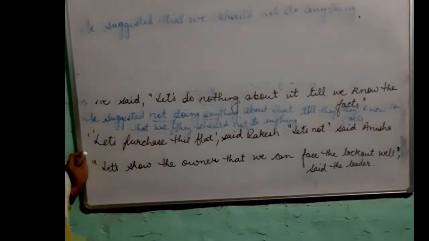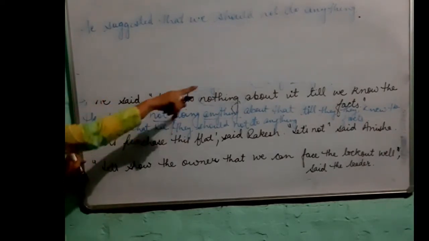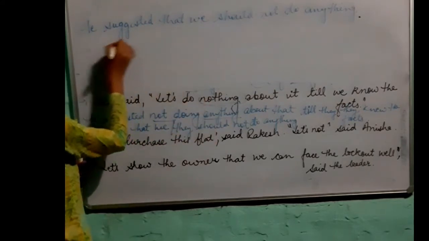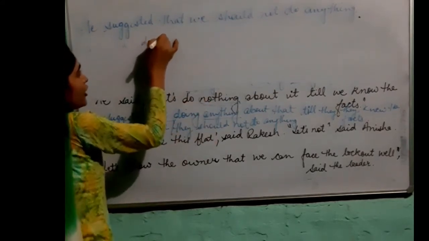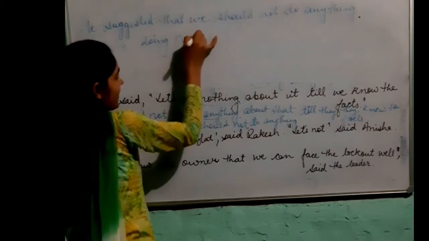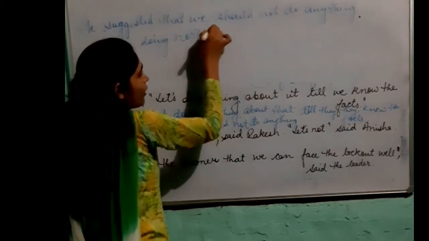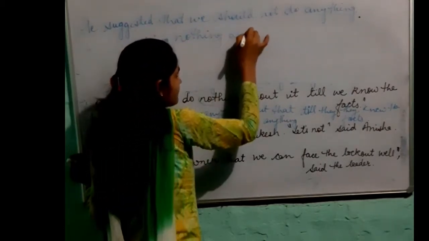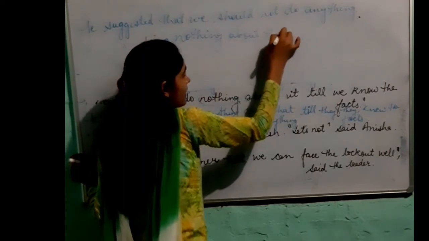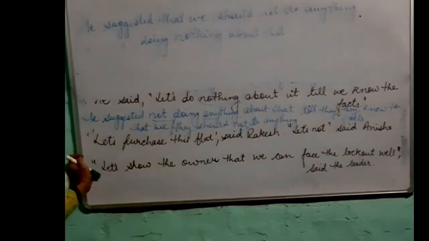Another way of transforming the same sentence is, he suggested doing nothing about that till we knew the facts.